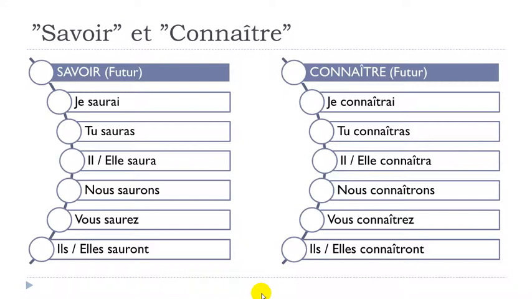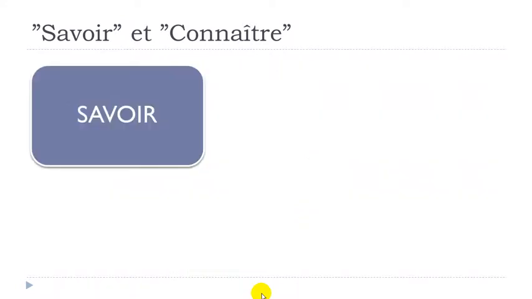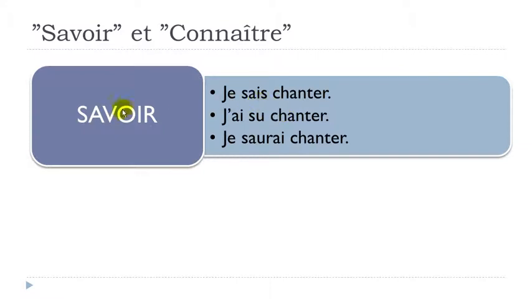Let's see a few examples now. The first one, remember, savoir: you construct it with a verb or a sentence. In that case, I just put a verb. Je sais chanter. Remember, savoir, to know, chanter, to sing. Je sais chanter. The second verb here, chanter: the rule in French is that if you've got a structure like that with two verbs, the second verb should be all the time at the infinitive. Je sais chanter, like that.